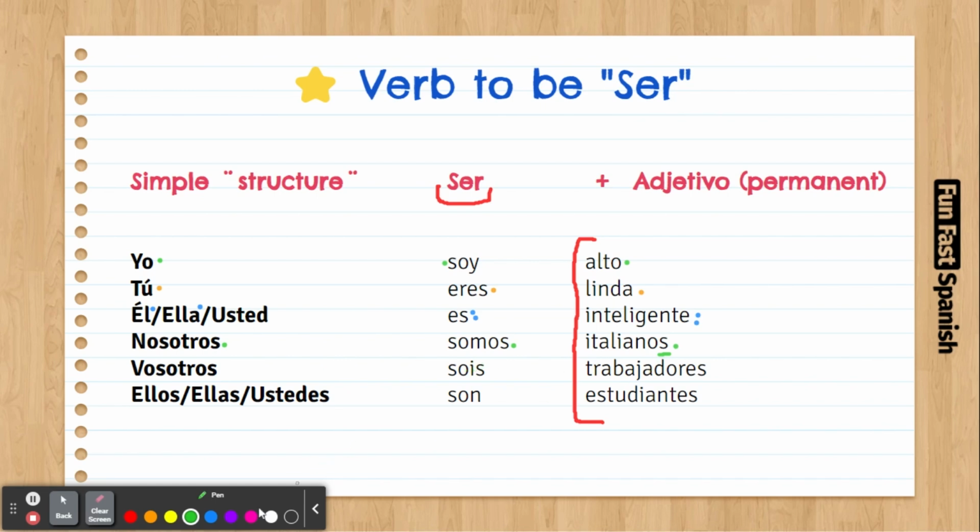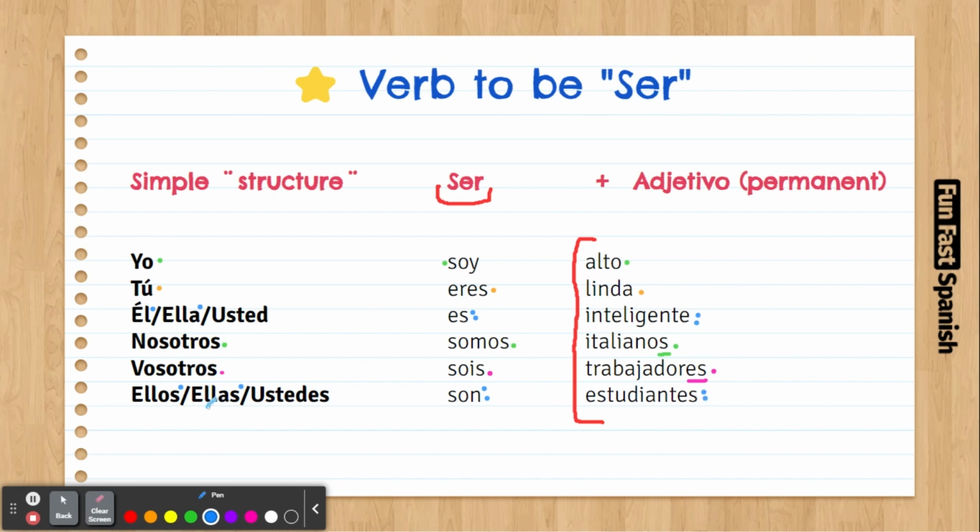Vosotros sois trabajadores. It's like you guys are workers. Again, trabajador is a worker. Trabajadores is workers. You are workers. Ellos son estudiantes. They are students. Ellas son estudiantes.